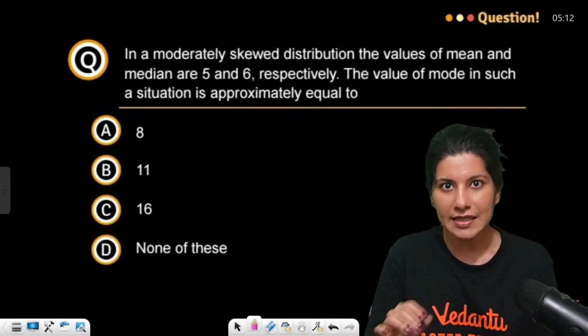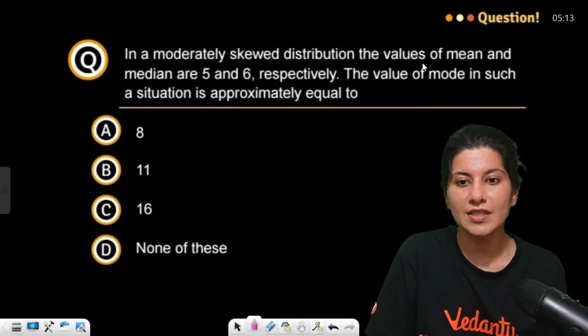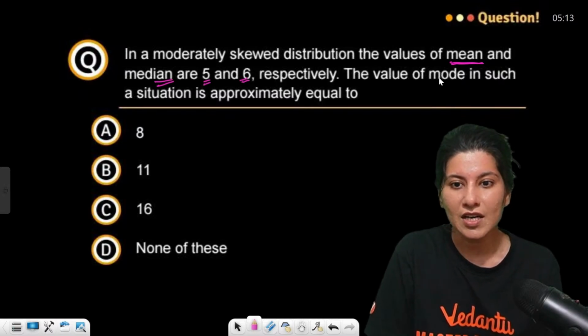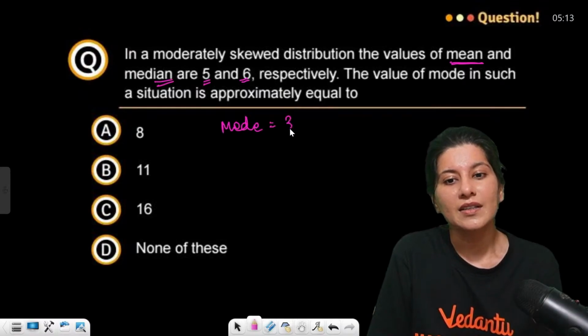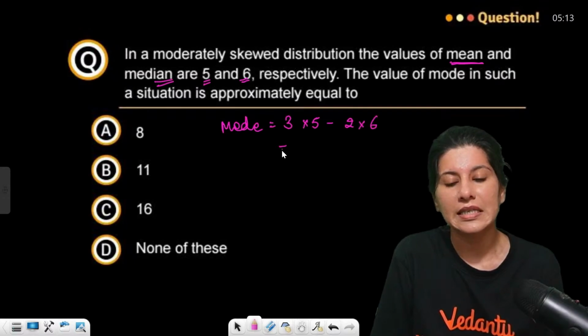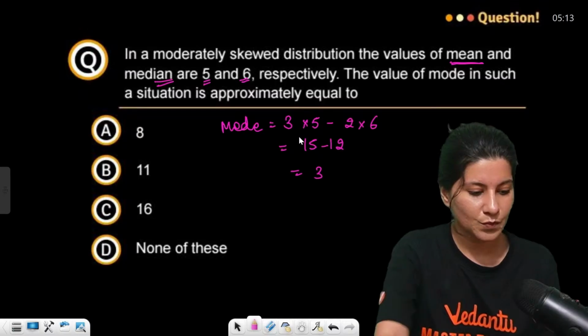Let us do one problem on this formula. In a moderately skewed distribution, the values of mean and median are 5 and 6. Mean and median are given. The mode value is what they are asking. So mode is 3 median minus 2 mean. So 3 median, 18 minus 10. So this is mode is what?